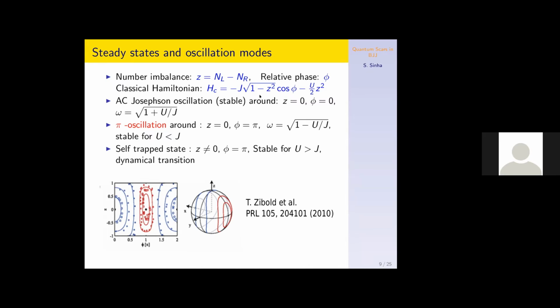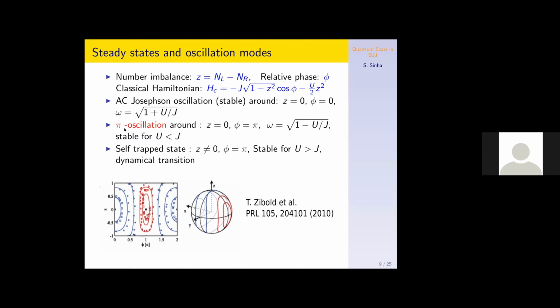Okay. And analyzing the equations of motion of this classical Hamiltonian, one can find the steady states and the oscillations around such steady states. The first type of oscillation is the typical AC Josephson oscillation, which occurs around zero number imbalance when the phase difference is zero. The frequency of this oscillation is this, and it is always stable for all parameters.